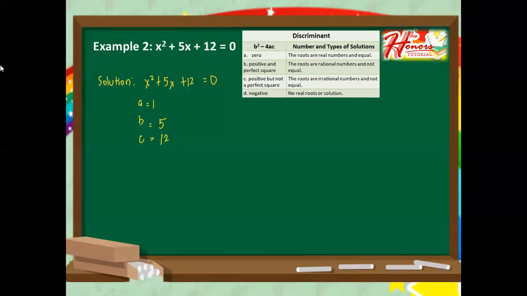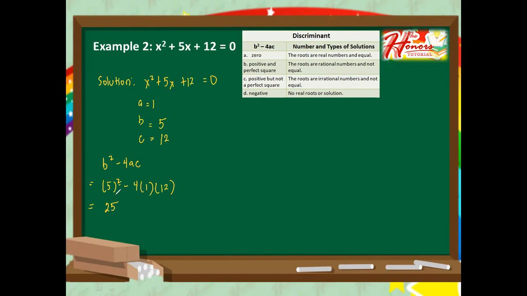I also included here a photo of the discriminants. So now we have here b squared minus 4ac. Kindly substitute the values of the variables here. So b is 5, so that's 5 squared, minus 4 times a, that's 1, times c, that's 12. And then 5 squared is not 5 times 2, it is 5 times 5, so therefore it is 25.